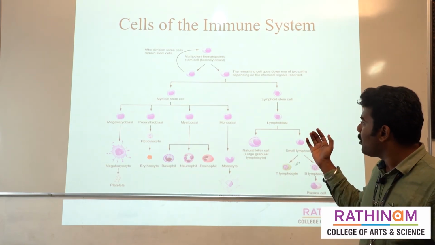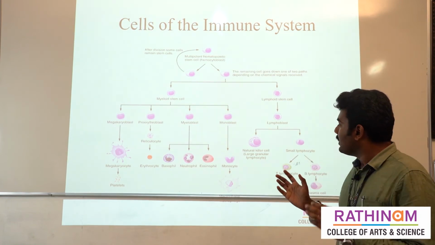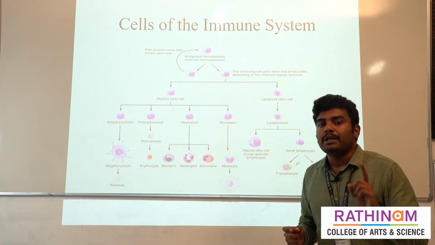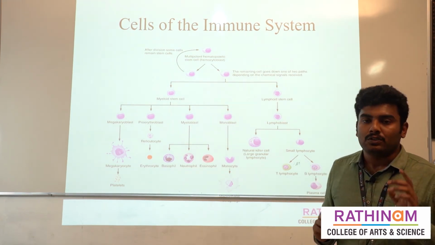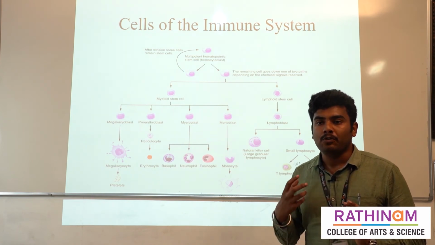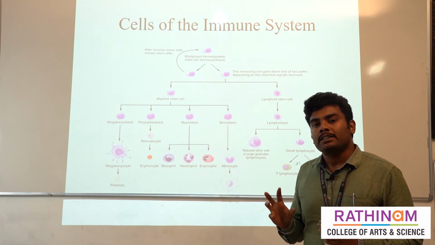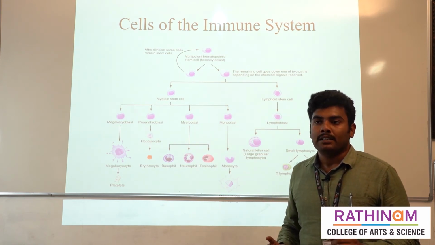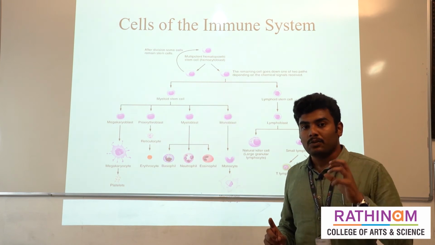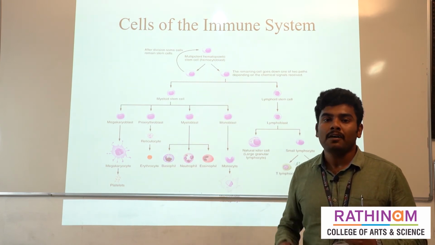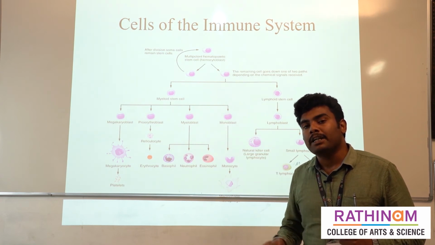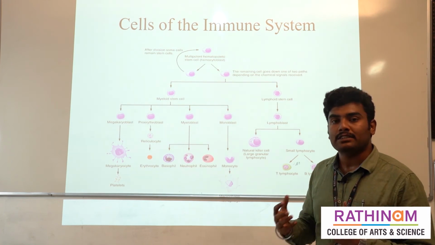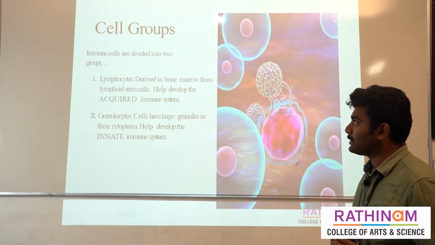These lymphoid stem cells produce lymphoblasts. They produce two kinds of lymphocyte cells, called B lymphocytes and T lymphocytes, which are mainly involved in adaptive immunity. As I told, in adaptive immunity there are two types of response. One is called humoral and the other is cell mediated. The humoral response is mainly mediated by the B cells, while the cell mediated response is mainly initiated by the T cells. That is the major difference between the two types of immune response.